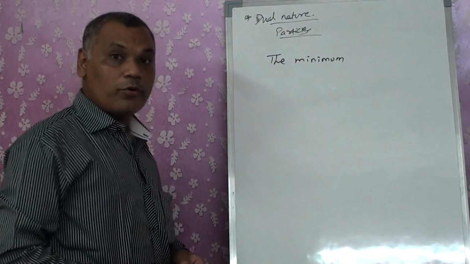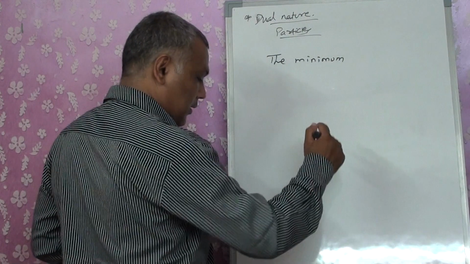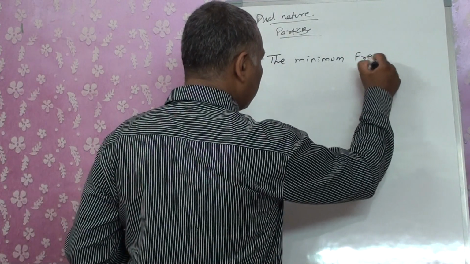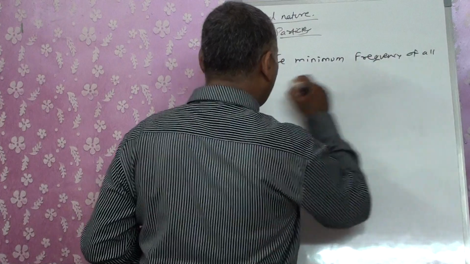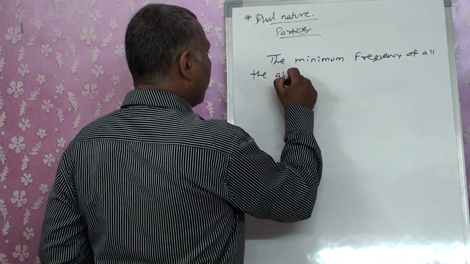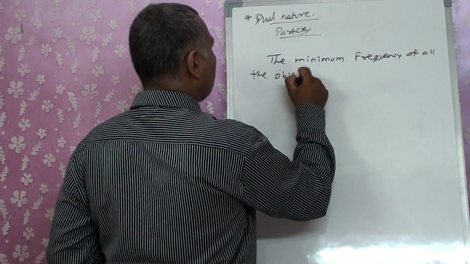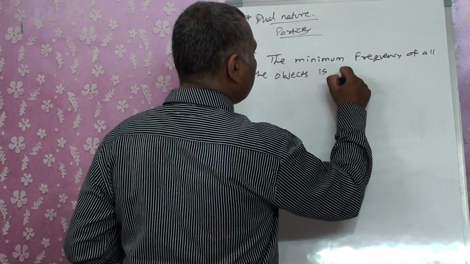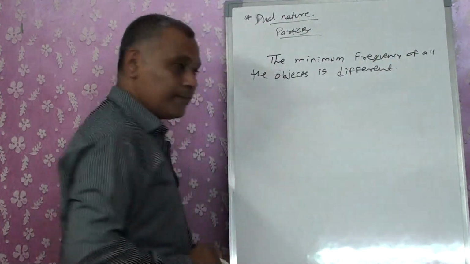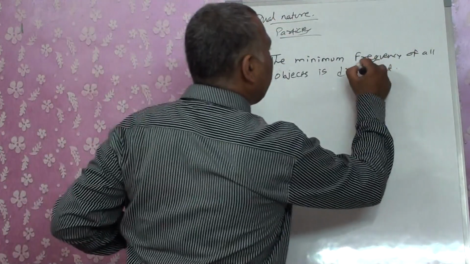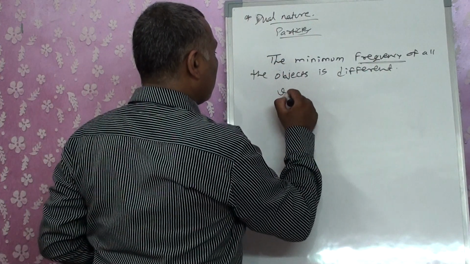The minimum amount of energy reflected is termed the minimum frequency, and it is different for all the objects. The minimum frequency is indicated by the symbol nu naught.